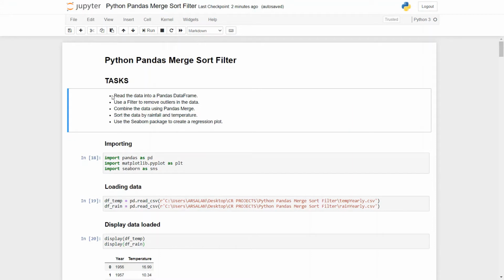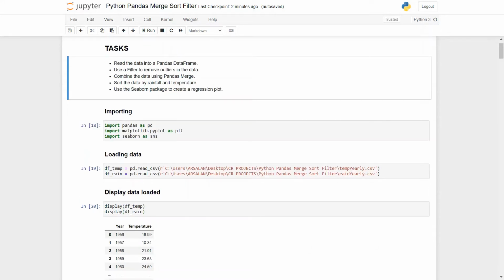So these are the list of tasks that are mentioned here that we are going to do. The first is reading of the data, then we filter out the outliers from the data, then we combine the data using the pandas merge, and then we sort the data as well, and then we use the Seaborn package in order to create a regression plot to see the correlation.